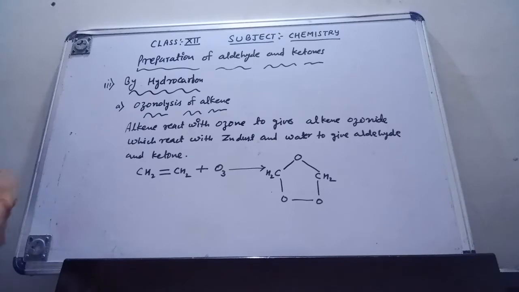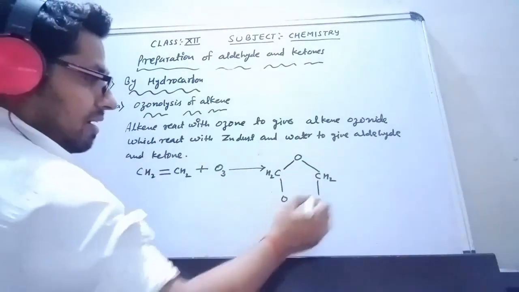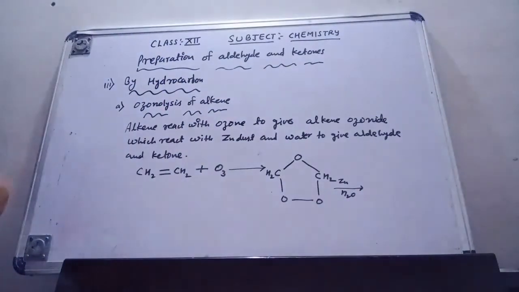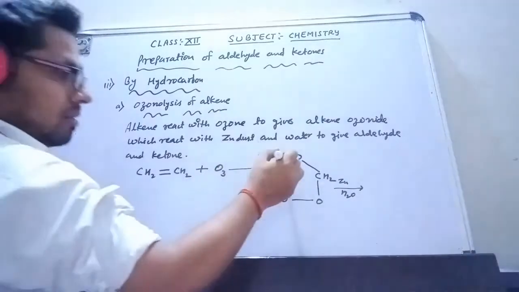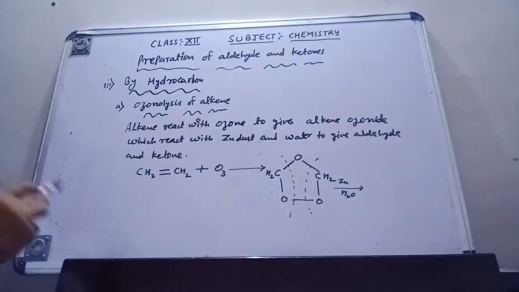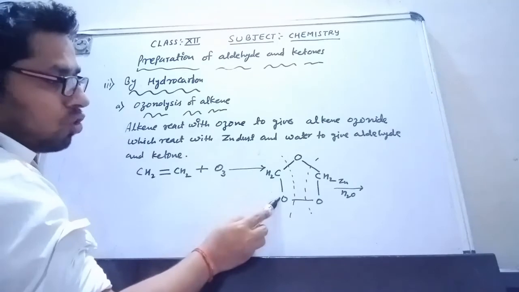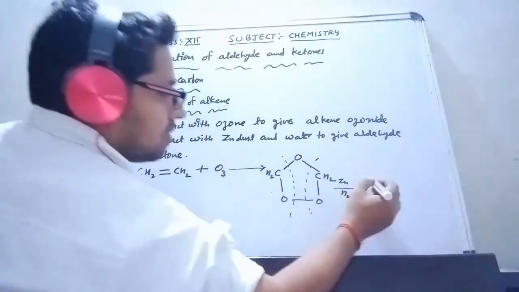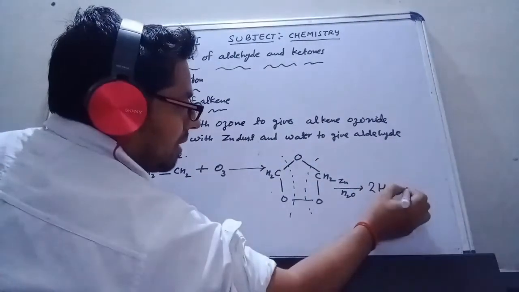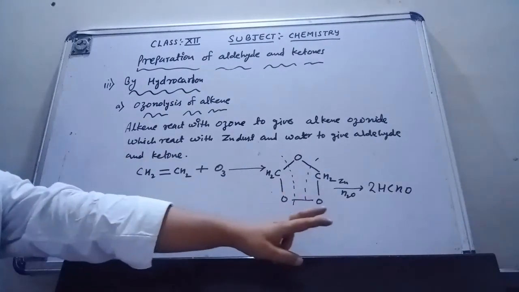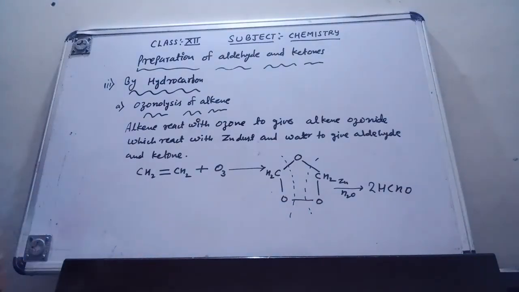Now in the ethene ozonide, whenever it reacts with zinc dust and H2O, it splits up in this way. What I get here is HCHO, and this is also HCHO. That means two molecules of aldehyde. So from alkene I am getting aldehyde. This is formaldehyde.